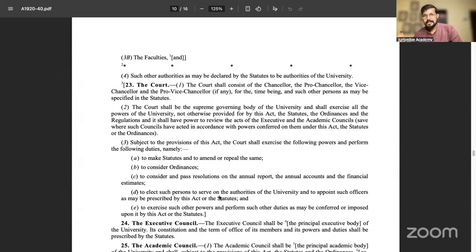When that was done, in Aziz Basha they said that the right to administration, one of the sole ingredients of a minority institution, is missing in the Act. That's why the minority university criteria are not getting fulfilled. Because both terms, right to establish and administer, need to be read conjunctively.